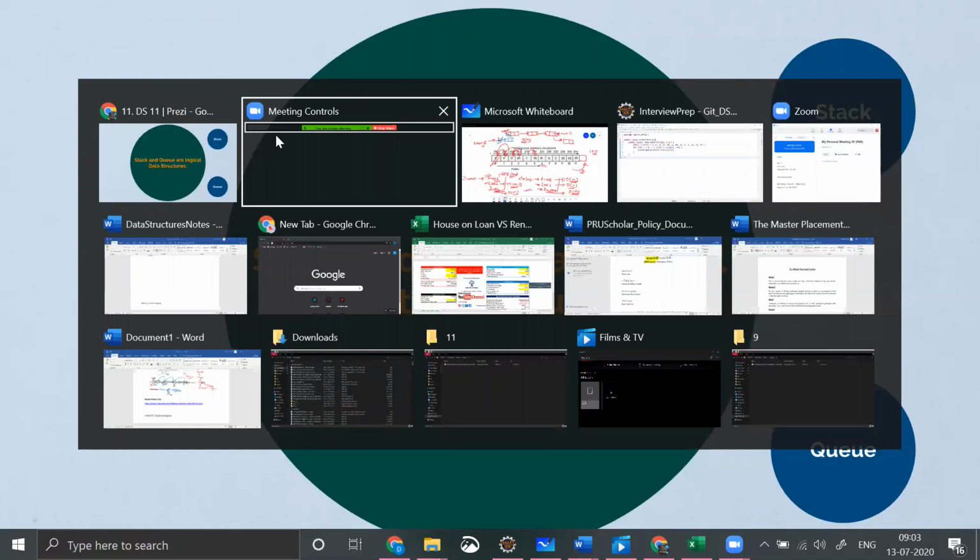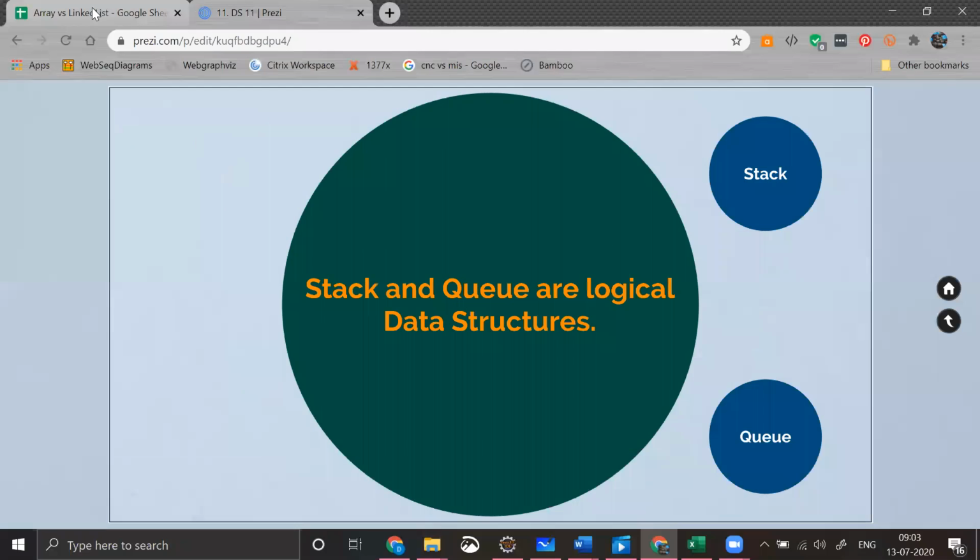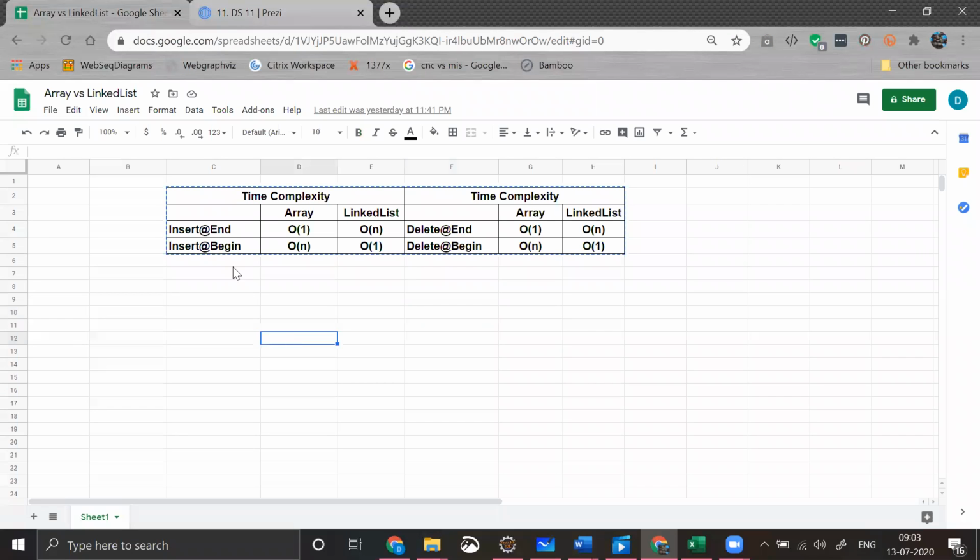So with our previous understanding, what we came to know is when we try to implement something using an array or using a linked list, it has different time and space complexity. We are not speaking about space complexity right now. We are only speaking about the time complexity. So it has various time complexities.